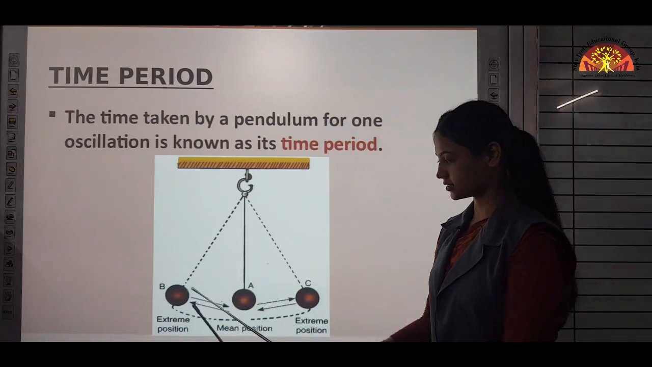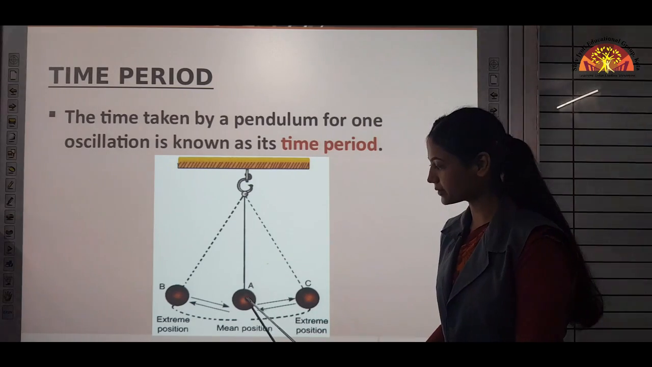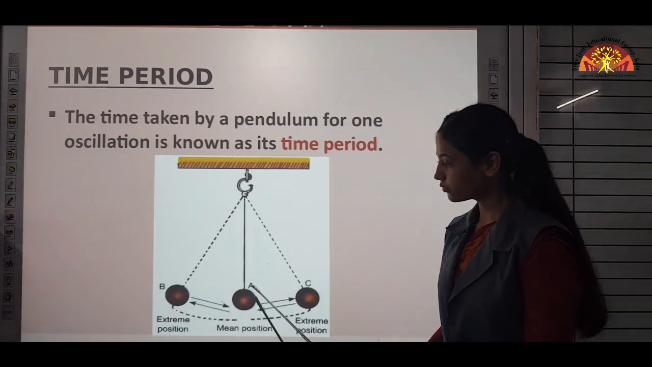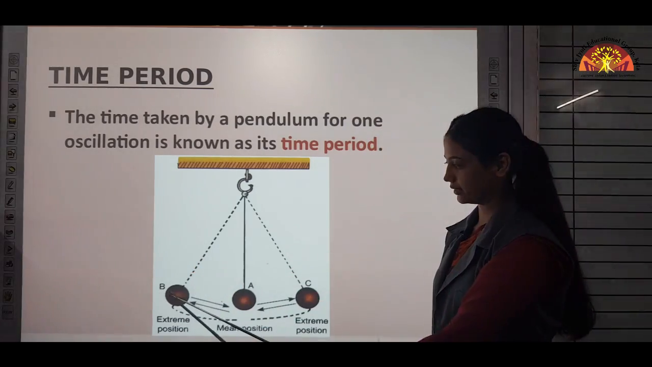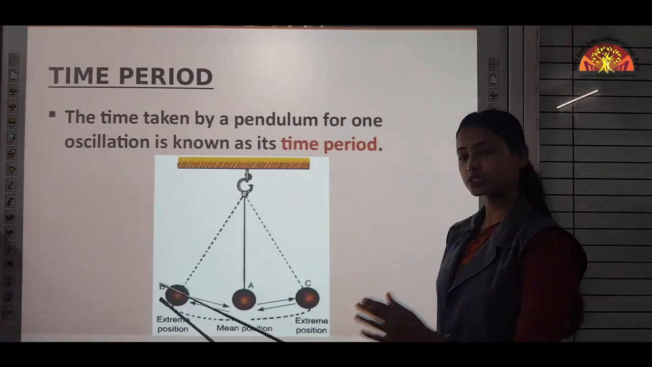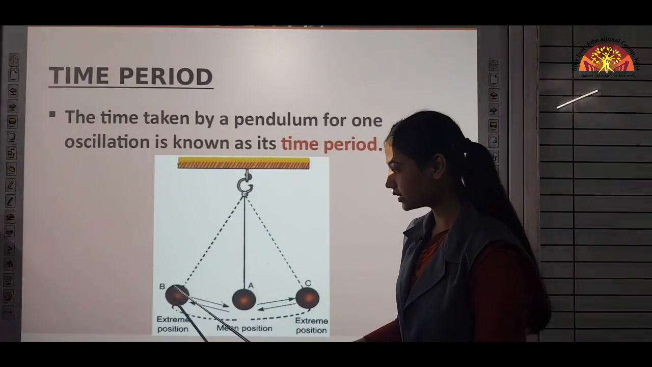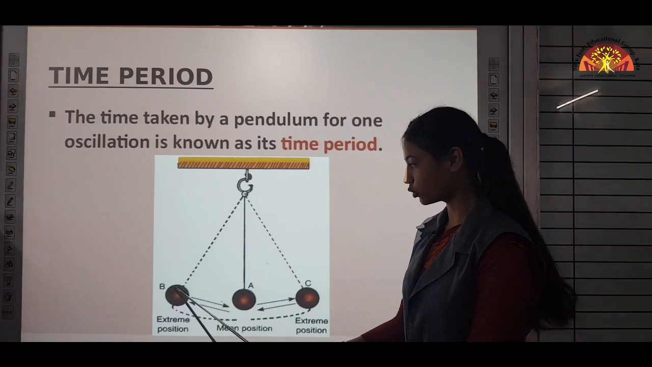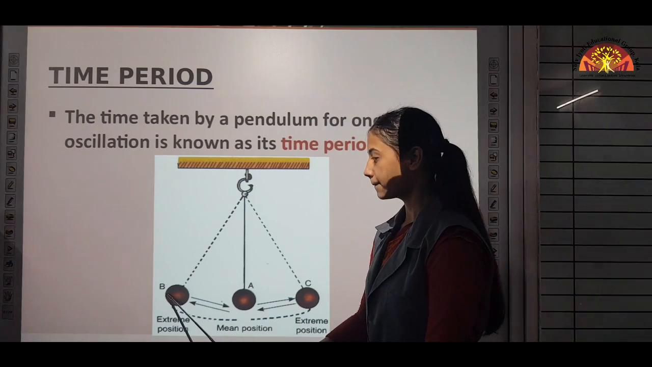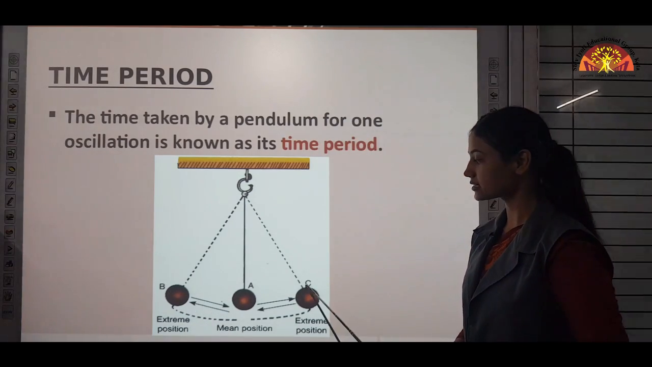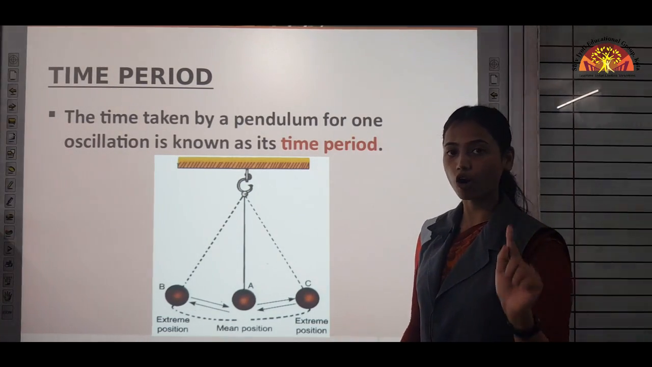First consider the motion of a simple pendulum. Initially this simple pendulum is at its mean position. We take this bob, stretch it to the point B, and just release it. So what will be the motion of this pendulum? From point B it will go to point C and then again come back to point B. So the total distance travelled by this metallic ball is one oscillation.